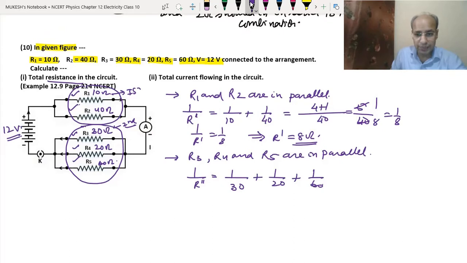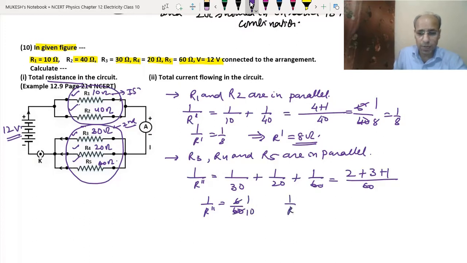Their LCM will be 60. So 2 threes are 6, 3 twenties are 60, 1 sixty is 60. So 2 plus 3 is 5, plus 1 is 6. We got 1 upon R double dash equals 6 upon 60. 6 tens are 60. So 1 upon R double dash equals 1 upon 10. It means that R double dash equals 10.